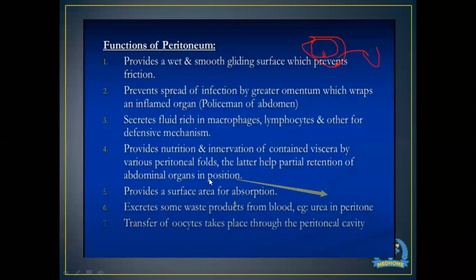Yeah, transfer of oocytes takes place through the peritoneal cavity, because the ovary is the only organ of the female cavity which is intraperitoneal. Otherwise, all the organs of the female cavity are retroperitoneal or outside the peritoneal cavity. So that is why when the oocytes and the sperm meet together, it travels through the peritoneal cavity. Okay, thank you so much. No problem.